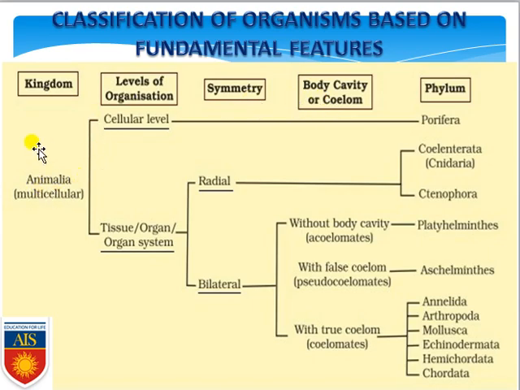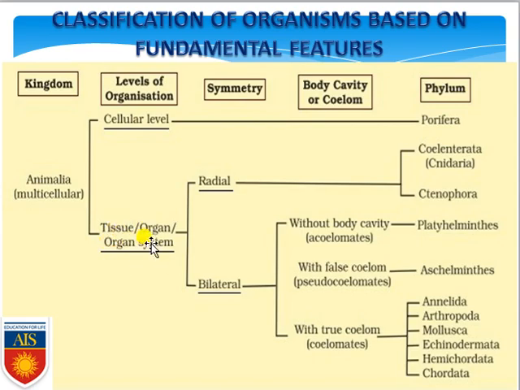Here we can see the entire animal kingdom, Animalia. First of all, it is segregated into two levels: one is the cellular level, and the other is the tissue, organ or organ system level of organization. Within the cellular level, only the phylum Porifera is present, so that has been segregated initially. All the remaining phyla are kept within the tissue or organ system level of organization.